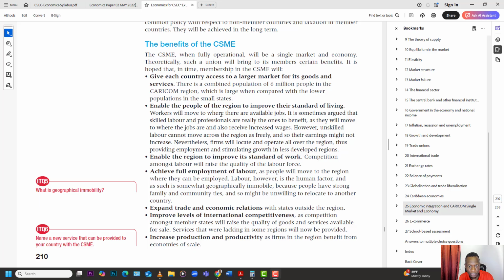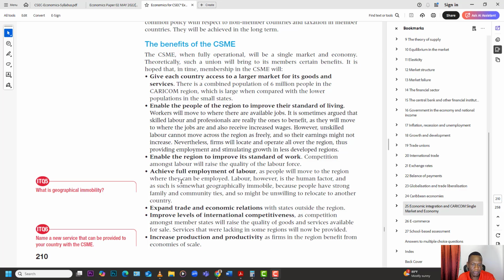So that's one. Two, they say enable people of the region to improve their standard of living, meaning that now that you're integrated, you can move for work. If you're unemployed in one place, you don't have to think about just working in that place only. You can say, okay, no jobs here in Antigua, let me just run down to Barbados, let me just run across to St. Kitts, let me just run up to Jamaica to see if I can get a job up there without any barriers, because we are all considered one big economy. So you have greater access to more jobs, the labor market.